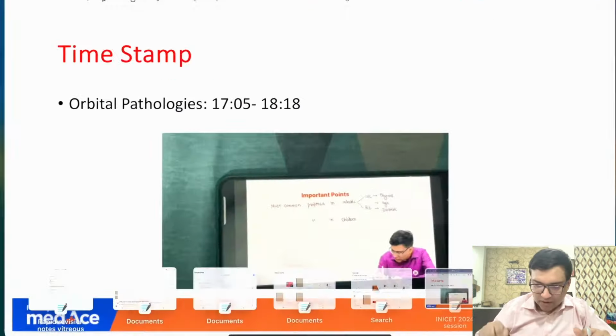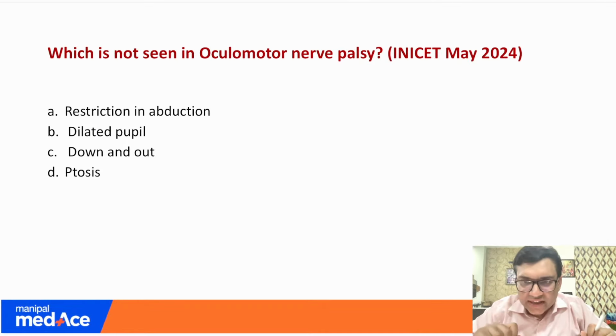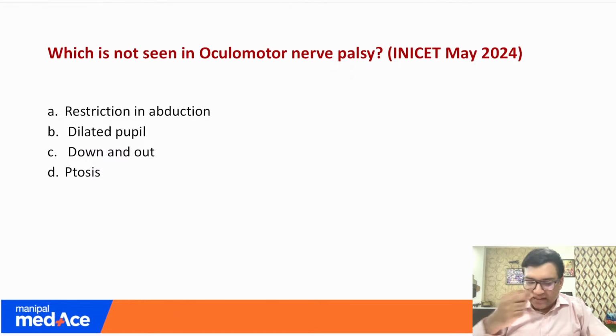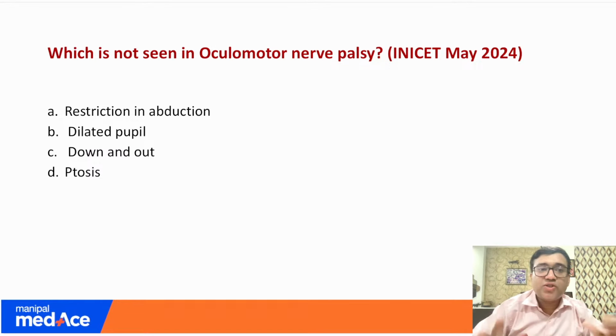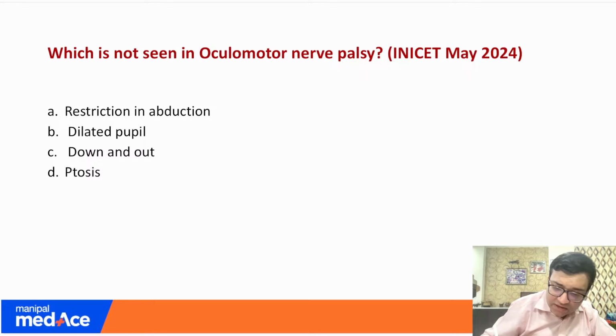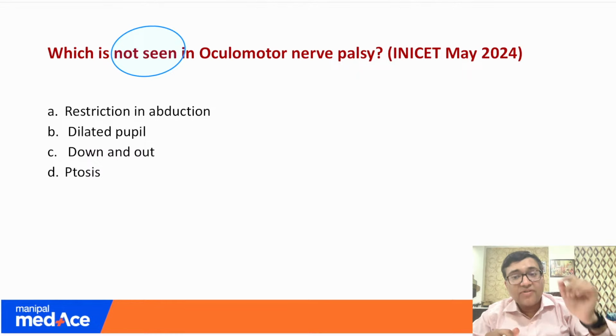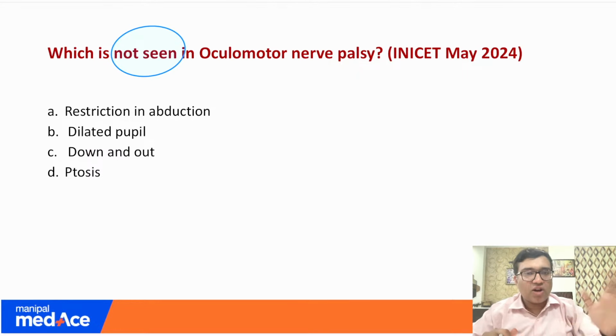Okay, let's go back to our questions. So the next question was, which is not seen in the oculomotor nerve palsy? This is the third nerve. So the options were restriction in abduction, dilated pupil, down and out, and ptosis. What they have asked was, which of the following is not seen? Remember these words, because that basically changes your answer.